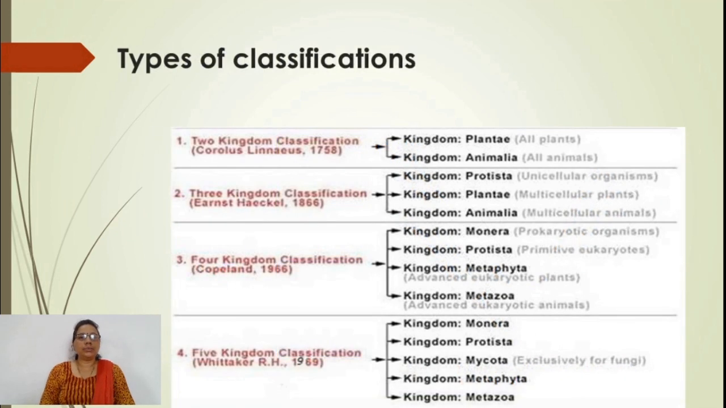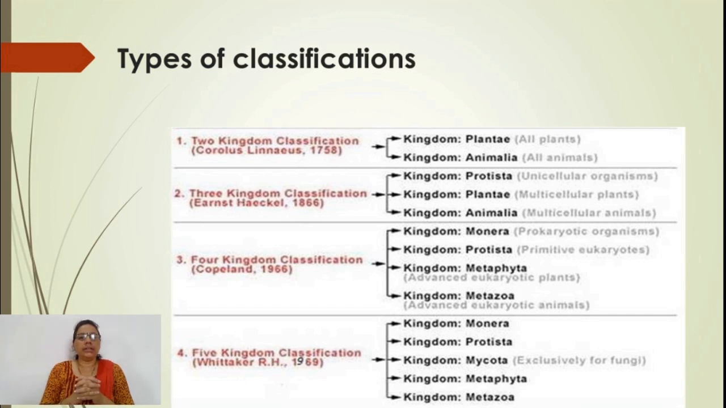This two kingdom system of classification has only the idea of plant and animal, but where do we keep the unicellular and multicellular organisms? Then Haeckel came in 1866. He gave a new kingdom to society, that is the kingdom Protista. This Protista includes only unicellular organisms, while the multicellular are distributed into kingdom Plantae and kingdom Animalia.